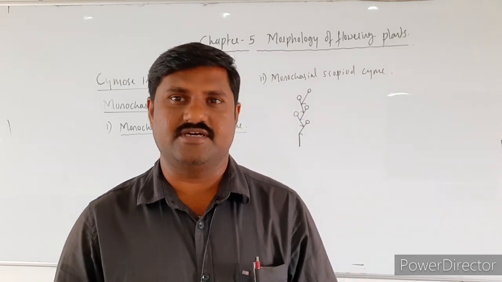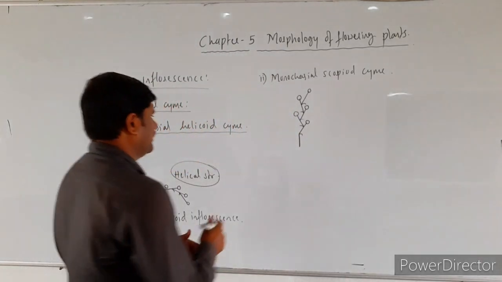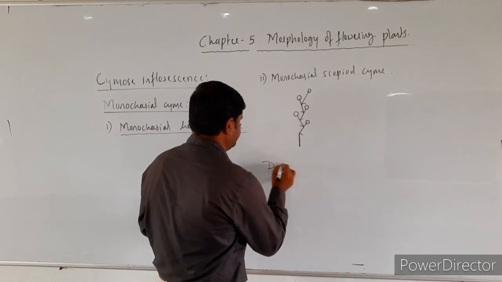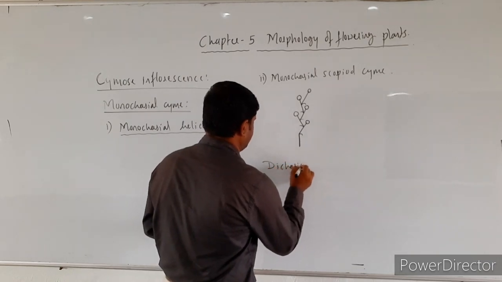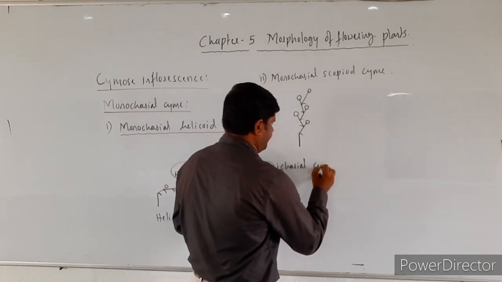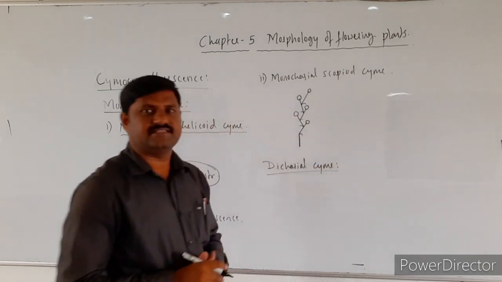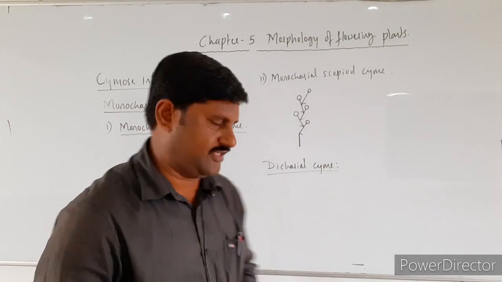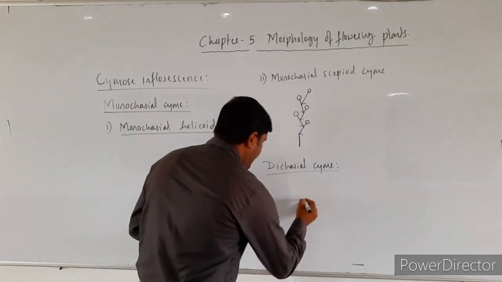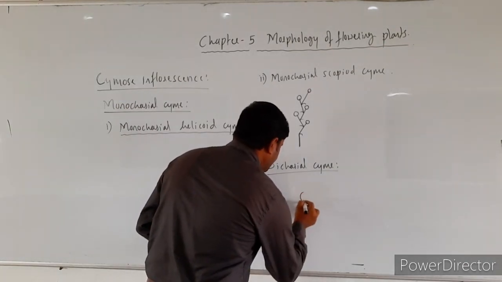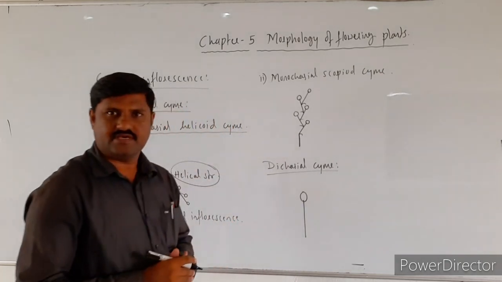Next one is dichasial cyme. In a dichasial cyme, what actually happens over here? Here also a peduncle is there which ends in a flower, right?